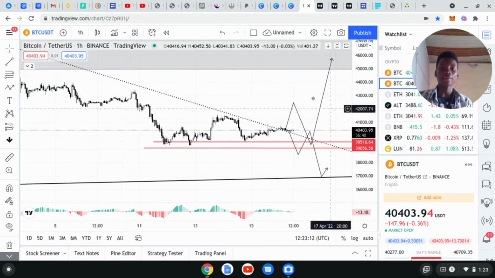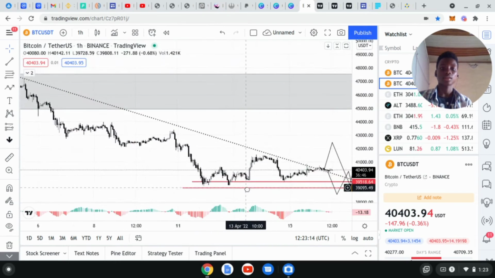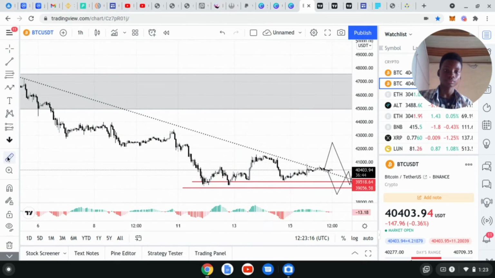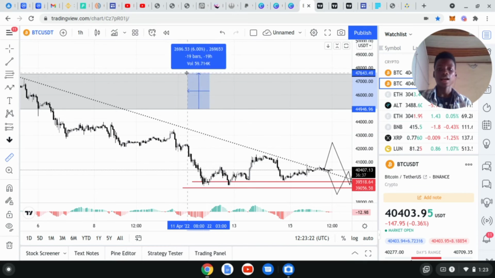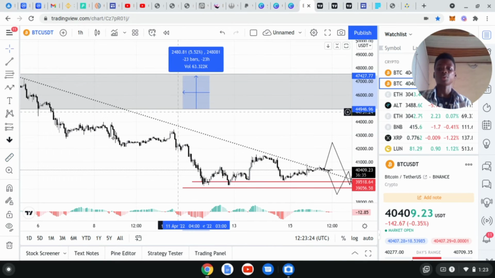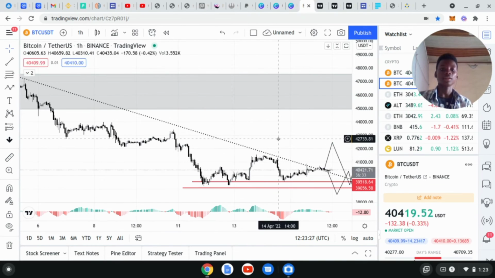Until Bitcoin can break this resistance, until Bitcoin can break this 45k area to 47k area resistance, I'm still bearish on Bitcoin because the overall trend is still looking bearish.